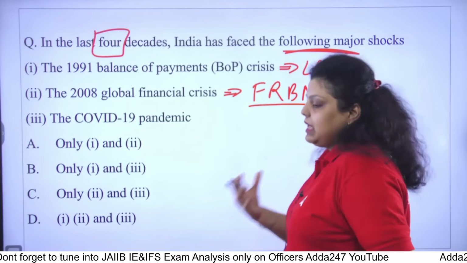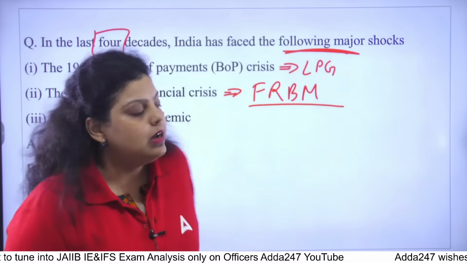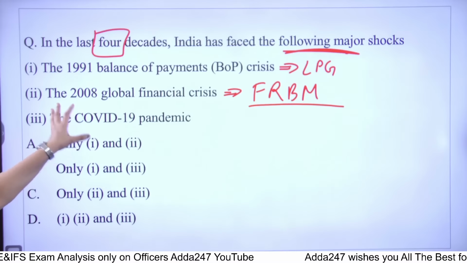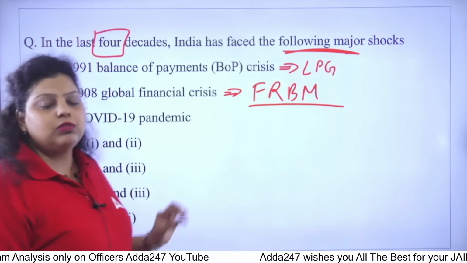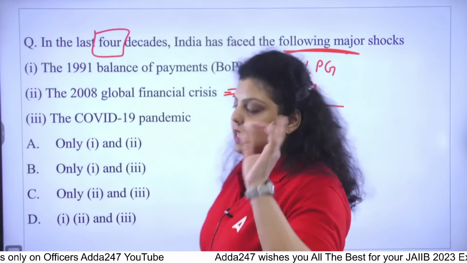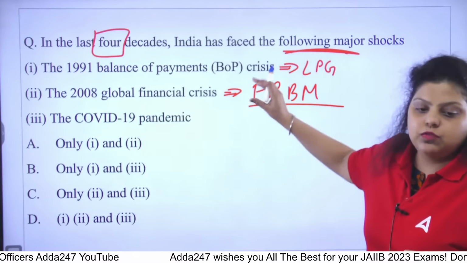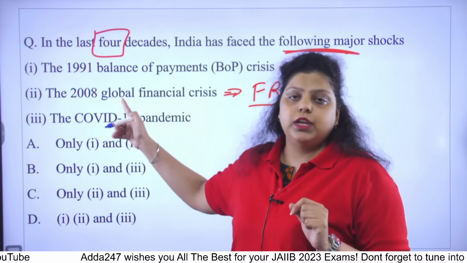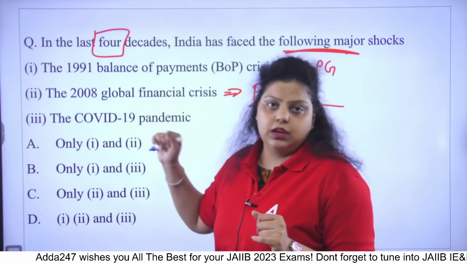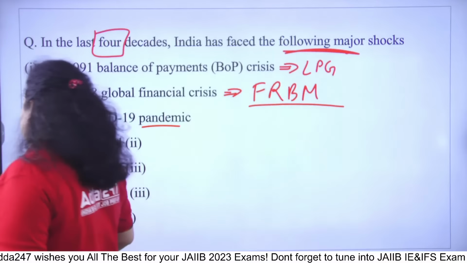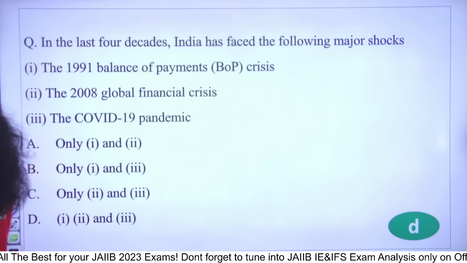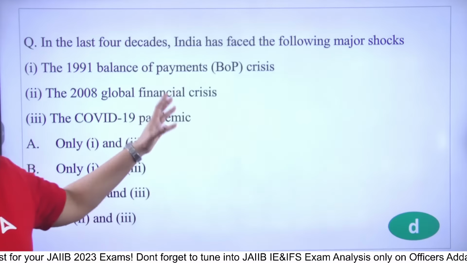FRBM Act became active now here that you have to control the fiscal deficit. The government has to control the fiscal deficit. So FRBM Act was introduced in the year 2013, but after global financial crisis, we needed it to control the fiscal deficit of the government, because after global financial crisis, it was crossing the limit of the FRBM Act. COVID-19 pandemic was there, so right answer will be D option. All the 3 shocks Indian economy has faced in the last 4 decades.